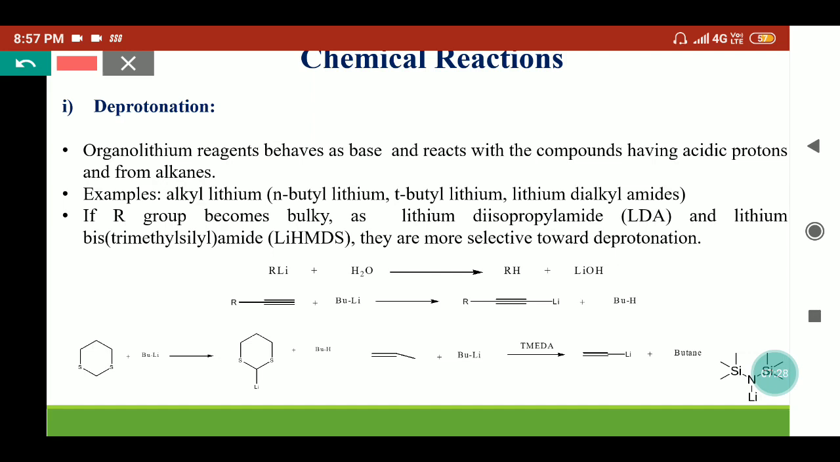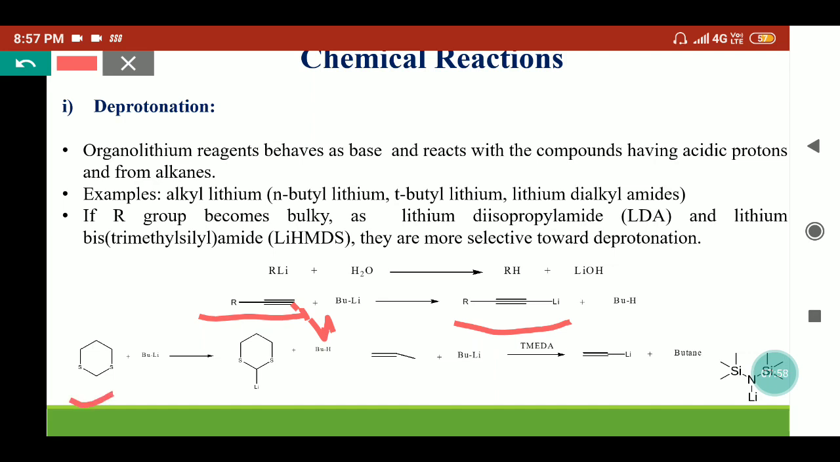Organolithiums are sensitive towards moisture. If they are treated with water or in presence of moisture, they break down and form the hydrocarbon molecule. Similarly, if we are taking terminal alkynes like acetylene, because of the higher acidic nature of sp hybridized carbon, this hydrogen will be taken by the butyl lithium and we will get the sp hybridized organolithium reagents.